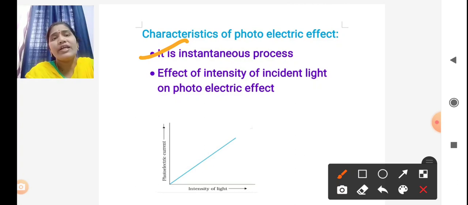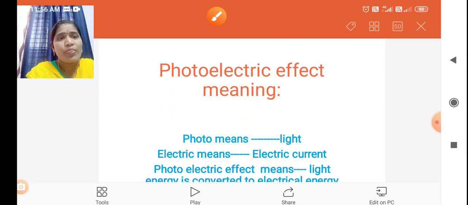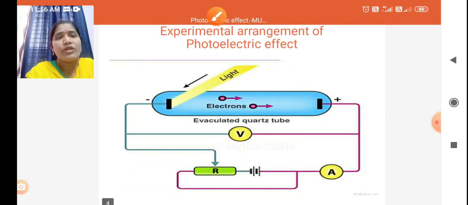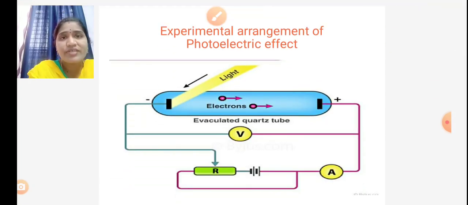Next, the second characteristic is the effect of the intensity of incident light on the photoelectric effect. That means how the intensity of the light affects the photocurrent. So, the second characteristic is the intensity of incident light, and how it affects the photoelectric effect.